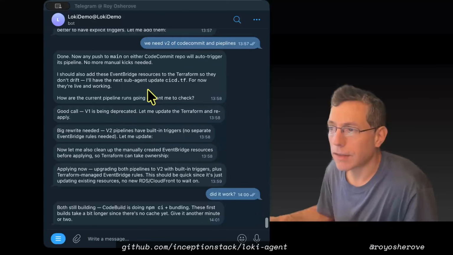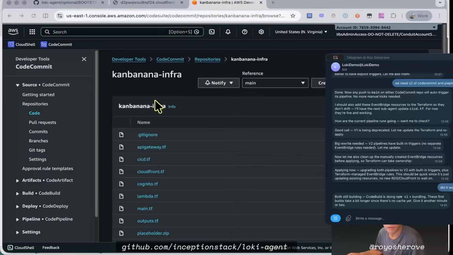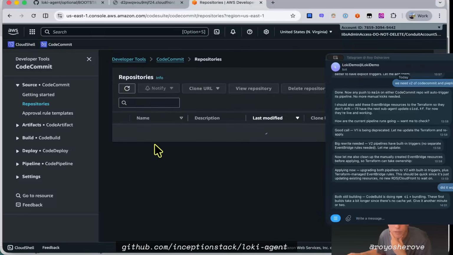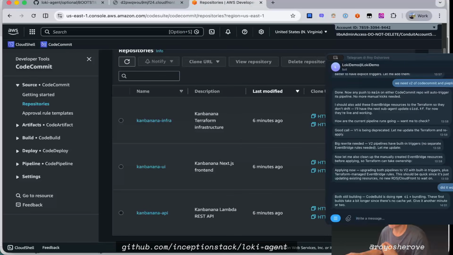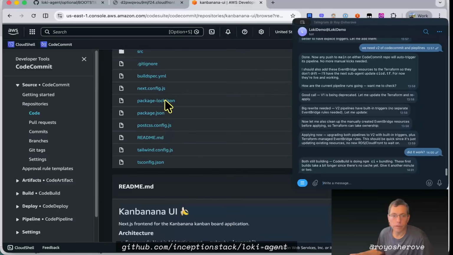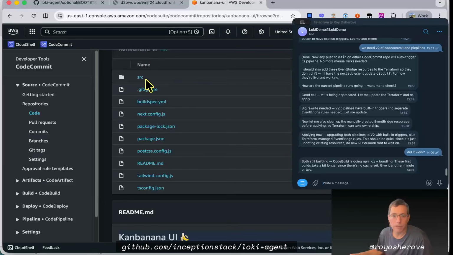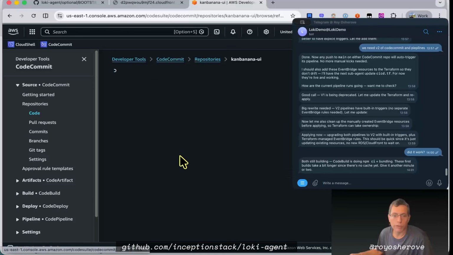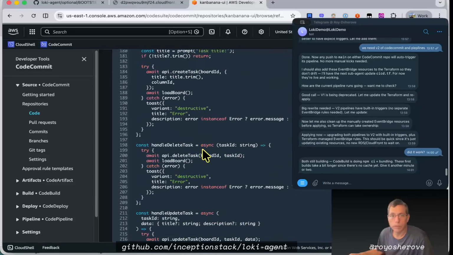Let's see how the task is doing. I didn't show you my screen, sorry. So this is the example of the code in CodeCommit. If I go to CodeCommit and see all my repositories in this account, you see 3 repositories. So this is an example of the UI, like a Next.js application: our source, app, components, auth, board, like a board view. A bunch of stuff here.